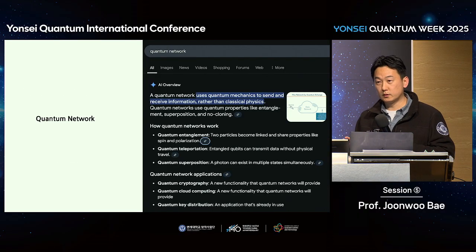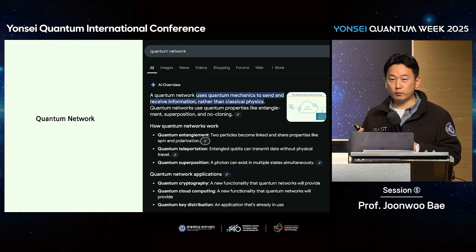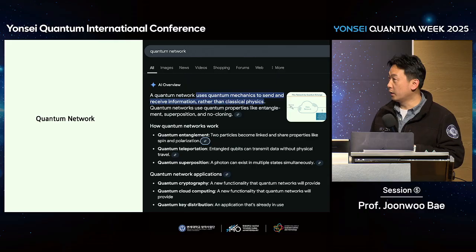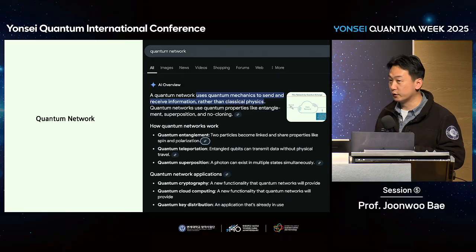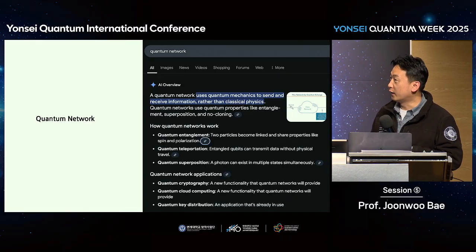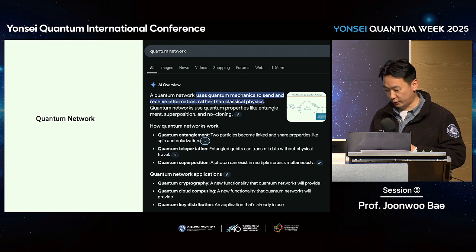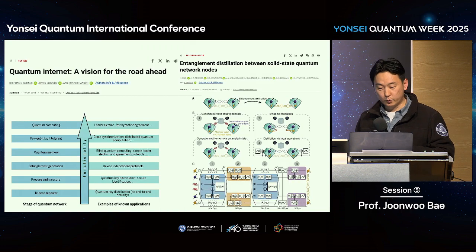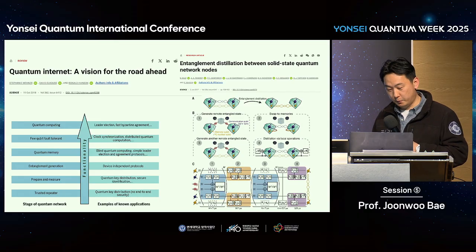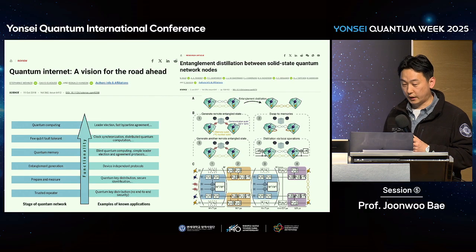This morning, when I was finalizing my slides, I was thinking, what is a good, practical way of introducing quantum networks? I typed "quantum network" in Google, and AI already provided this solution: quantum entanglement and teleportation and quantum cryptography and so on. Then the term quantum internet appeared in this paper. It's not a real research article, but it provides a vision for the road ahead.